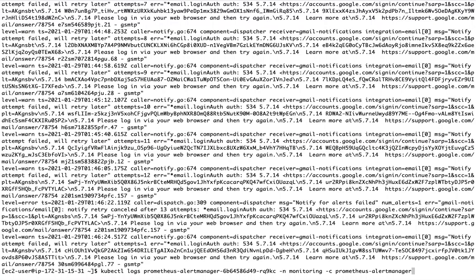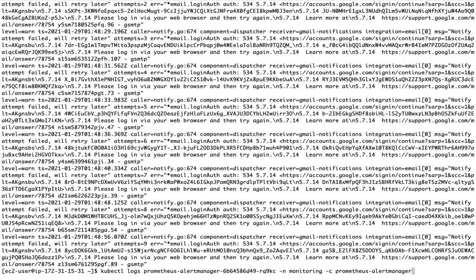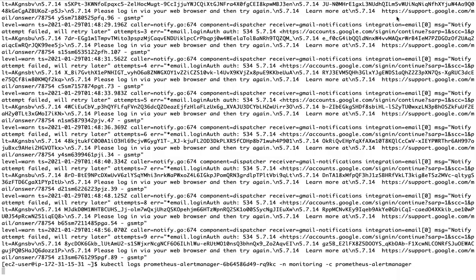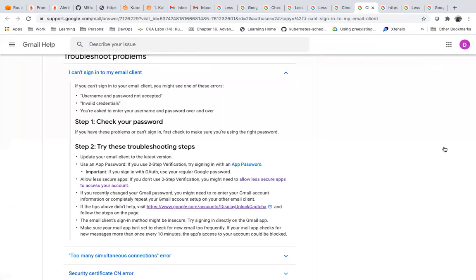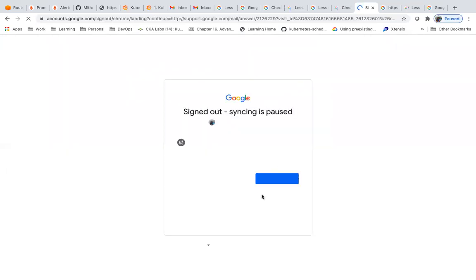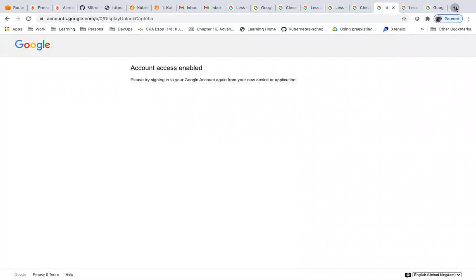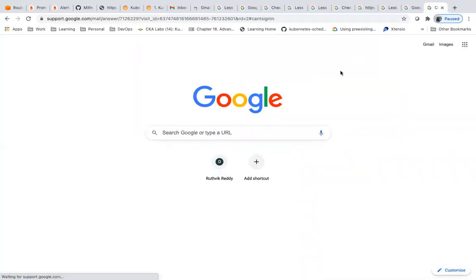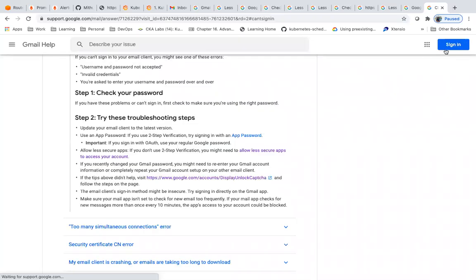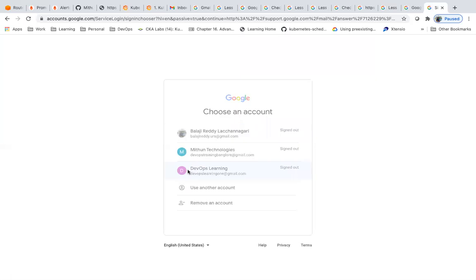This is a problem with Gmail, guys. If you are using Gmail, this is the problem, right? I have done all the settings. Let's wait for some time to see if you get an alert. Let me do this. I am going to use only that mail ID, the other mail ID.